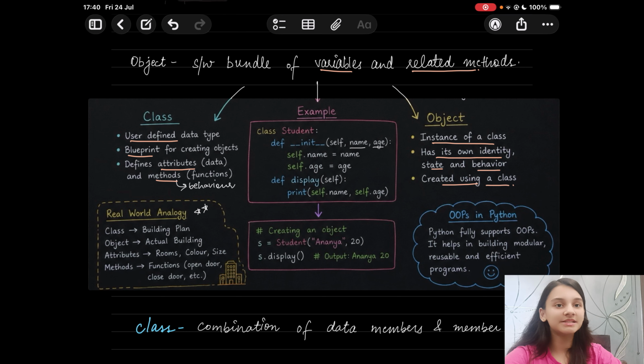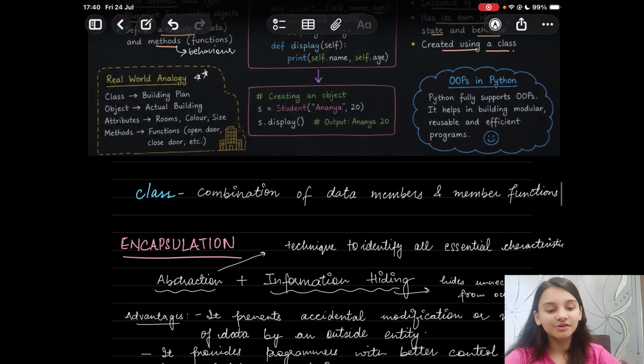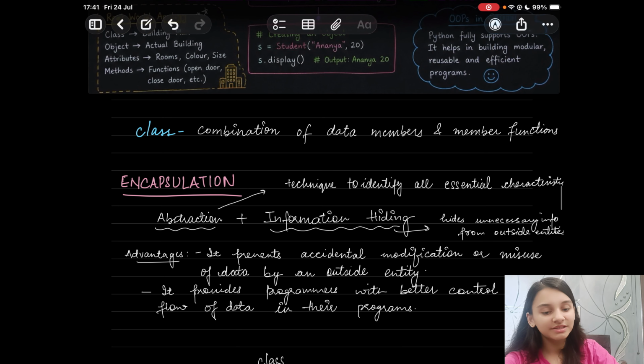I hope this real world example helped you understand the key concept behind OOPS in Python. Python fully supports OOPS and it helps in building modular, reusable and efficient programs. A class is a combination of two things, data members and member functions.